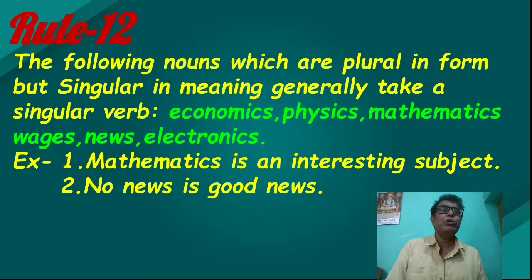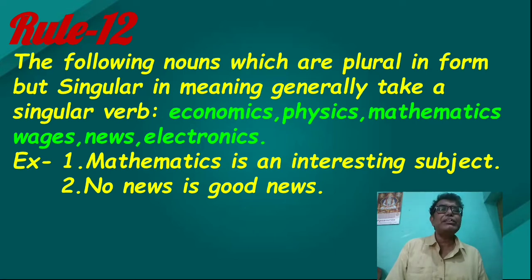The following nouns, which are plural in form but singular in meaning, generally take a singular verb: economics, physics, mathematics, wages, news, electronics. The noun appears to be plural, but when it is used, it takes a singular verb. Example: mathematics is an interesting subject. No news is good news. Wages of sin is death. Wages, W-A-G-E-S, means result or outcome. It sounds like plural, but it will be treated as singular.